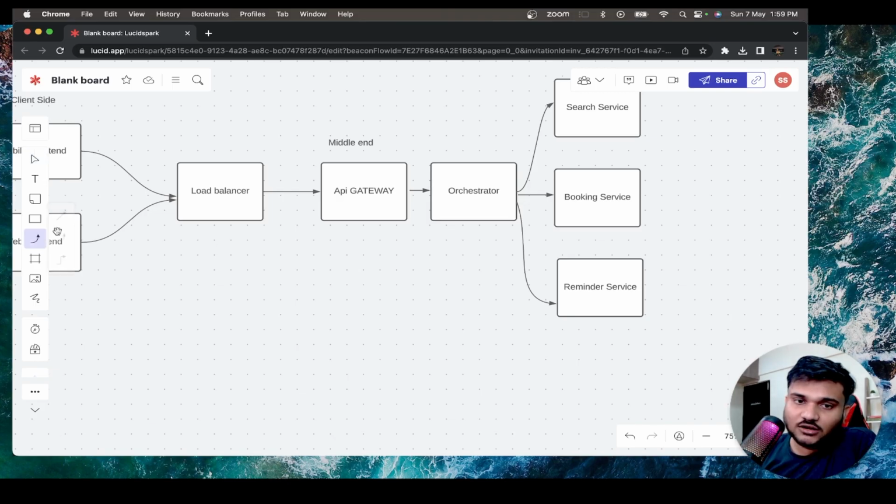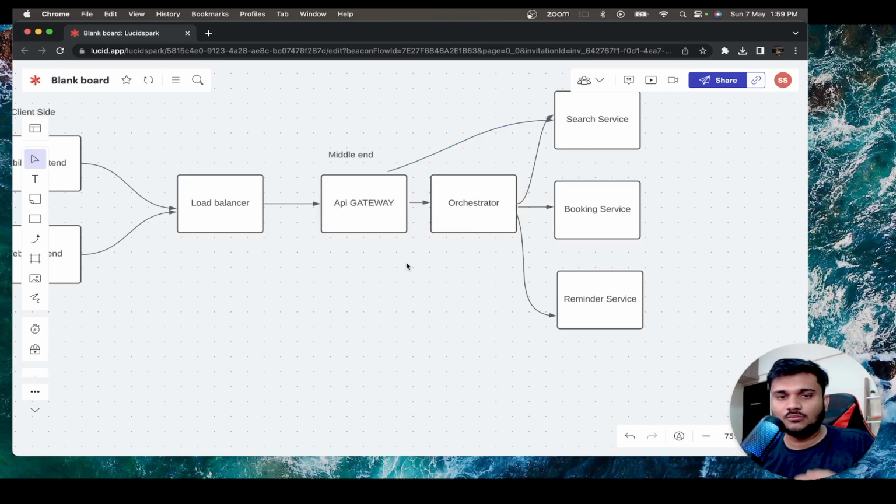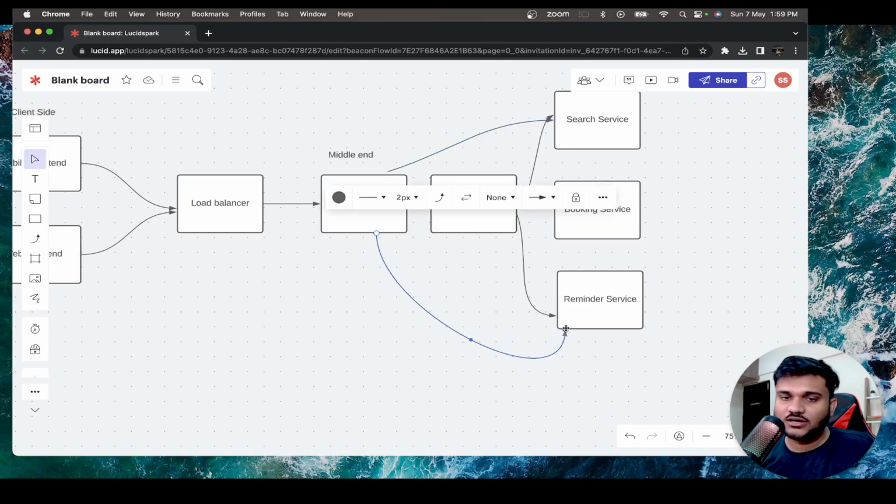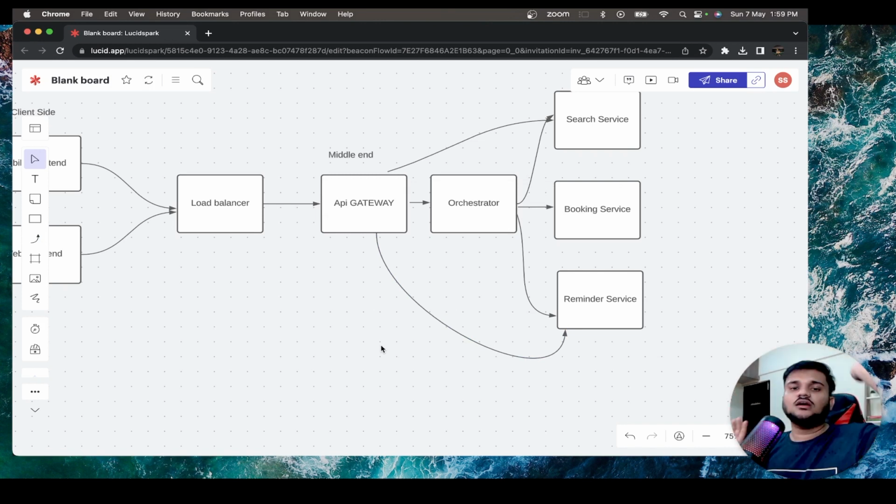Sometimes you might not even need an orchestrator, so you might bypass the request as well. No problem at all. But if there is any kind of data aggregation logic going on, then you need an orchestrator layer as well, right? And for different clubs of services, there can be different orchestrations.